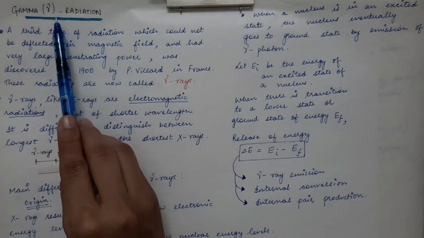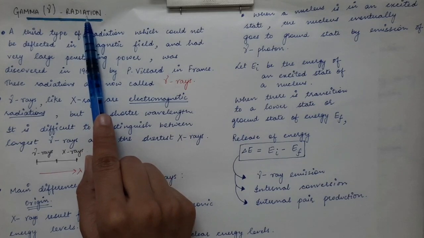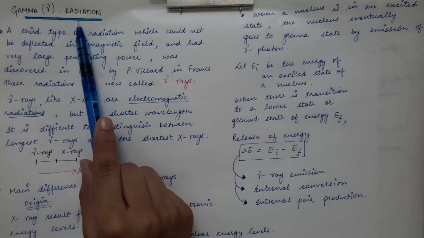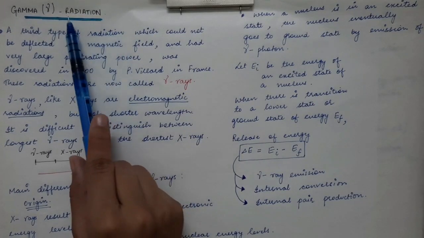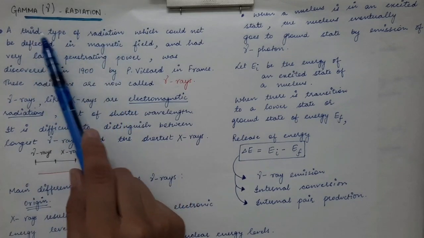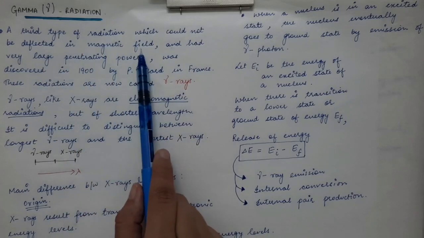We will see how the gamma radiations are emitted, what is the reason behind the emission of gamma photons, and what is the energy of the gamma photon which is emitted from a particular nucleus. We will look into the various properties of gamma decay. The third type of radiation could not be deflected in a magnetic field.